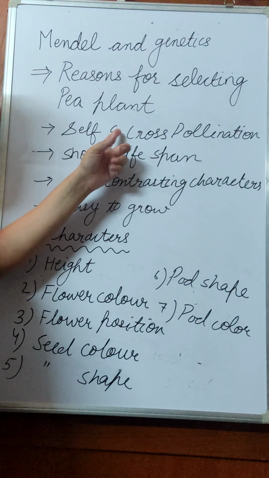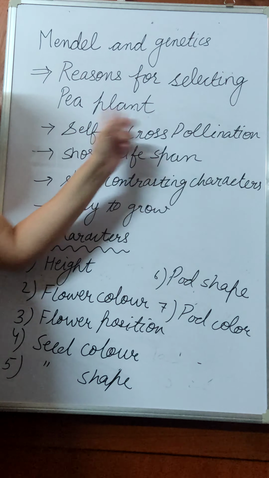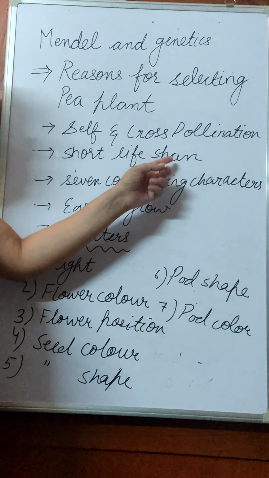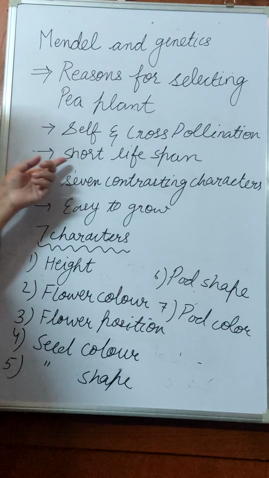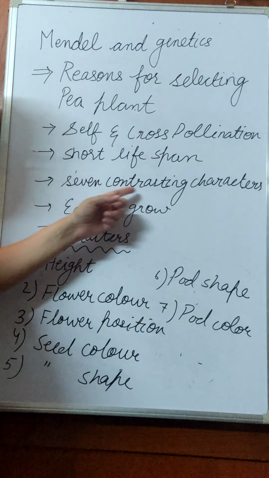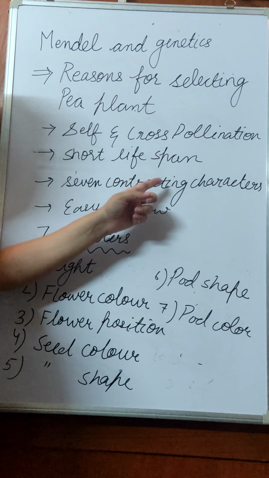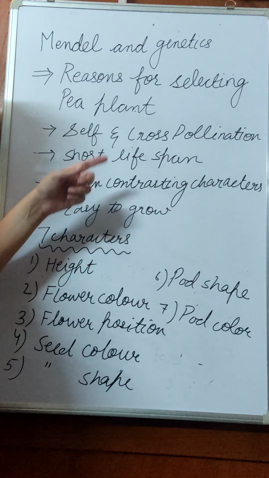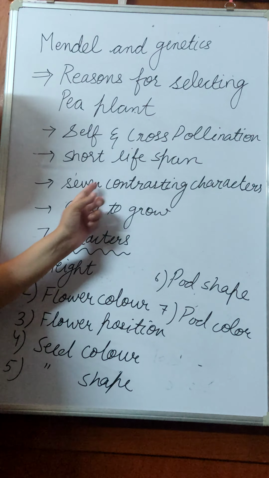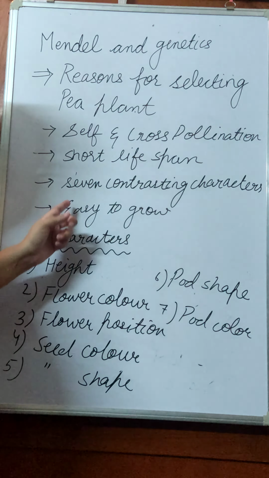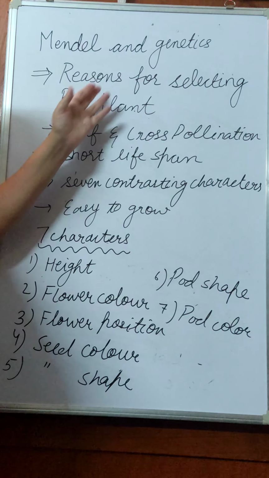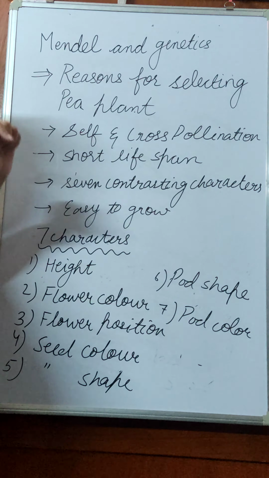The pea plant can be self as well as cross-pollinated. Both types of pollinations were possible. They had a short lifespan, so when the lifespan is short, the next generation can be obtained in a very short duration. The pea plant showed 7 contrasting characters. Contrasting characters means different characters. Black and white are contrasting characters. Tall and dwarf are very opposite types of characters. 7 such characters were seen in the pea plant, and they were very easy to grow in the garden. So these are all the reasons for which Mendel took the pea plant for his experiment.